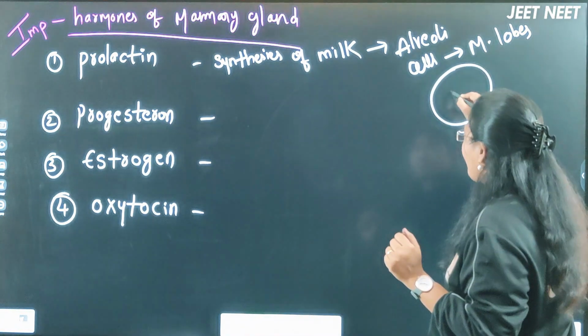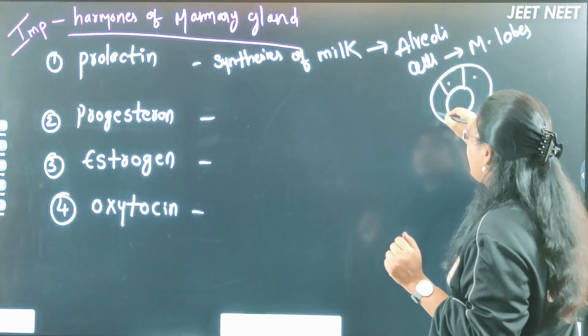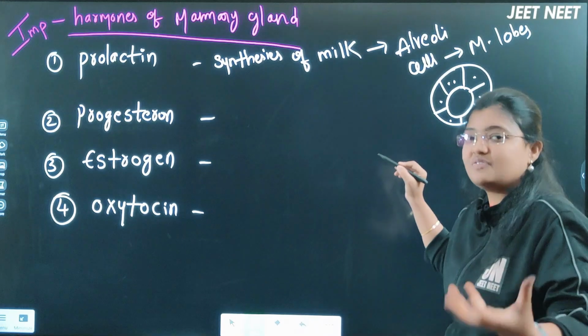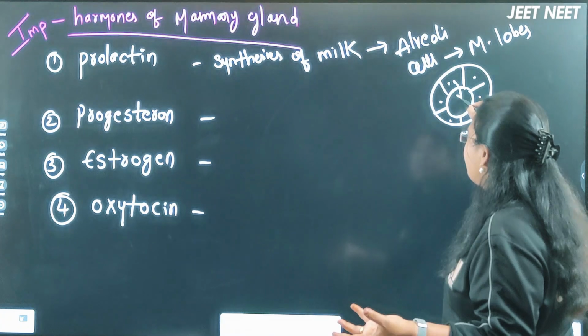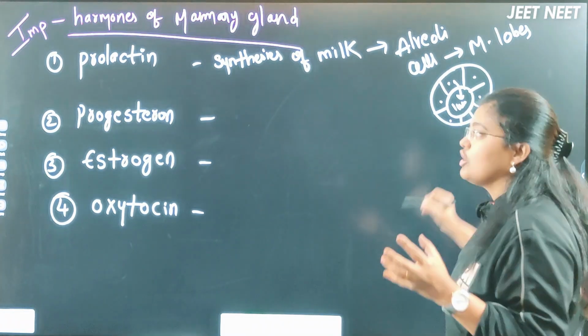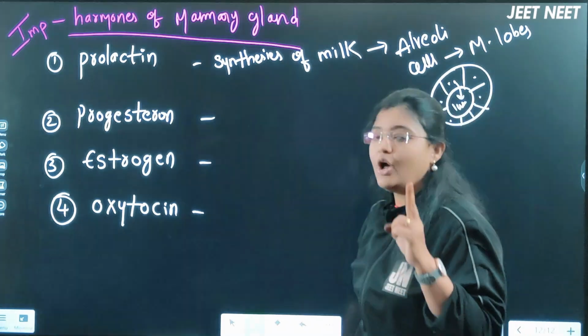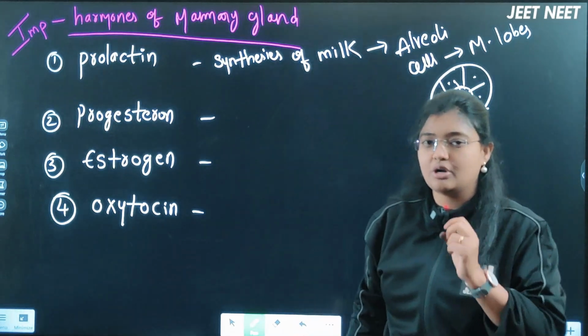Just now I told you here, alveolar cells are the cluster of the epithelial cells. This is a place where the milk synthesis will happen actually, and that will be released into the lumen of this alveoli. That is the function of the prolactin hormone here. Now the second hormone, calling it as a progesterone.